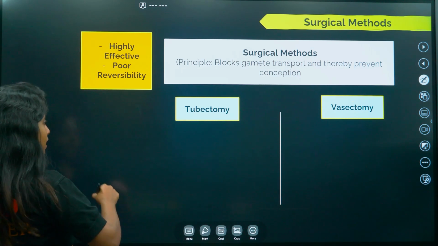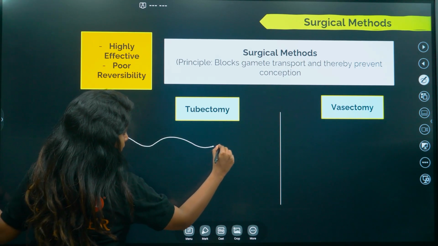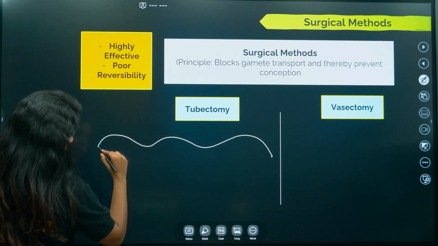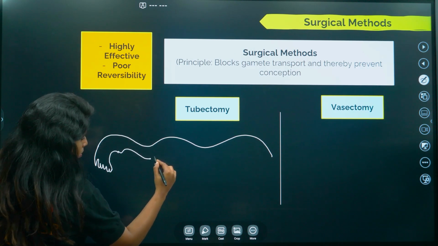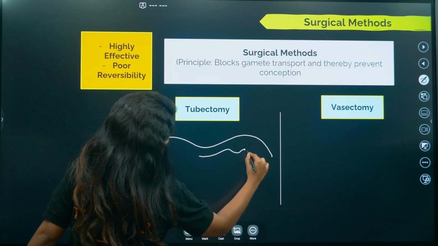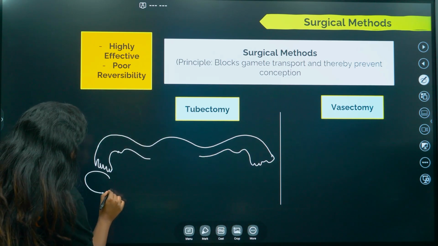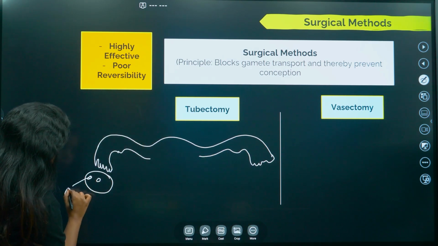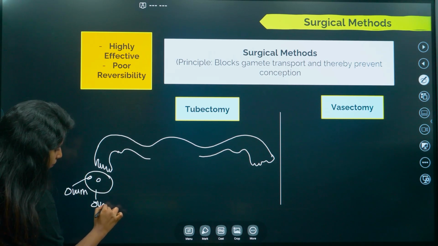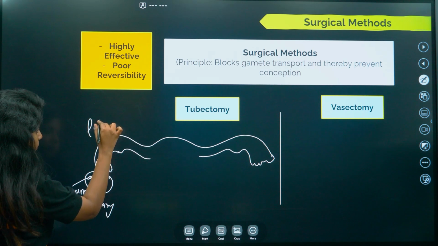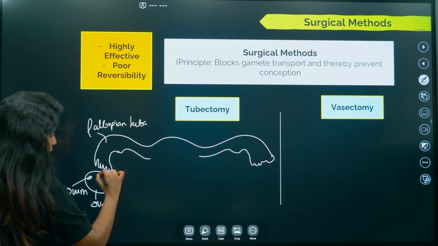So you know, in the case of females, this is the fallopian tube which carries the ovum from the ovary. Okay, this is the ovary, this is the fallopian tube, and it carries the ovum, right?